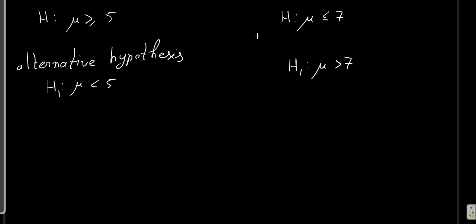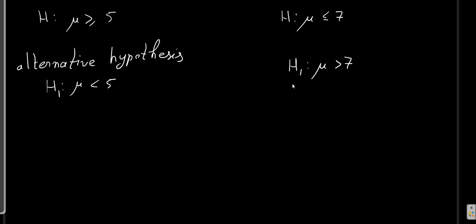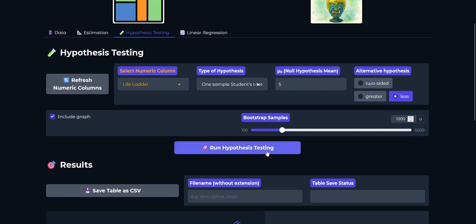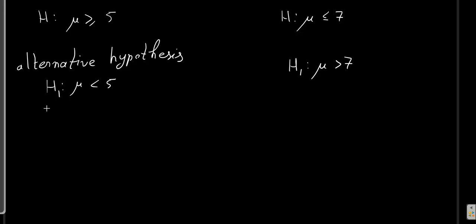Now we can also come to these other two hypotheses. We can come with a hypothesis that mu is greater or equal than 5. That means that the alternative hypothesis is that mu is less than 5. So we select over here less, and we run it, and in this case you see that the p-value is 1, which means that this hypothesis is likely and we cannot reject it.